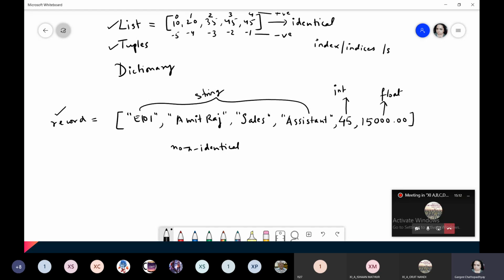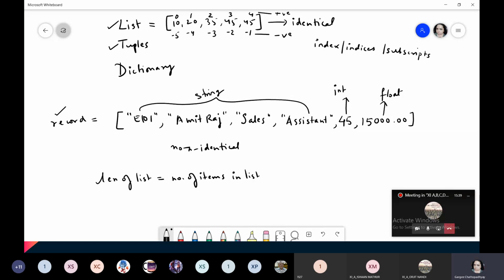You also say they are subscripts. Understood? So over here, the length of the list is determined by the number of items in the list. Again, please write this.